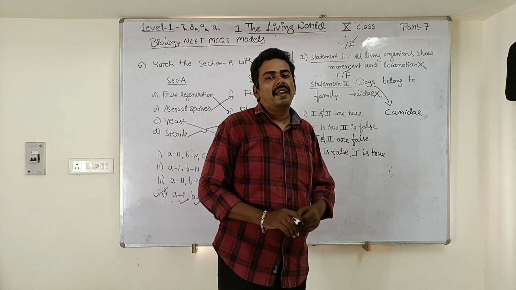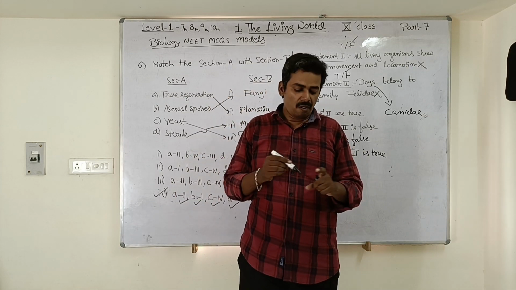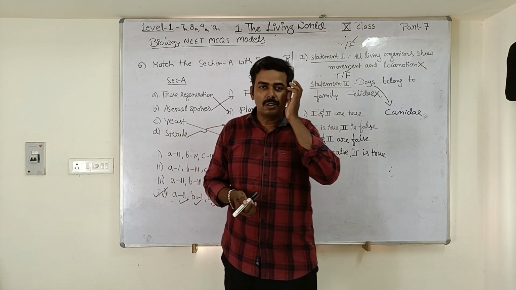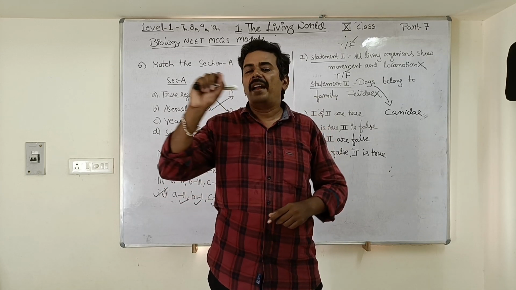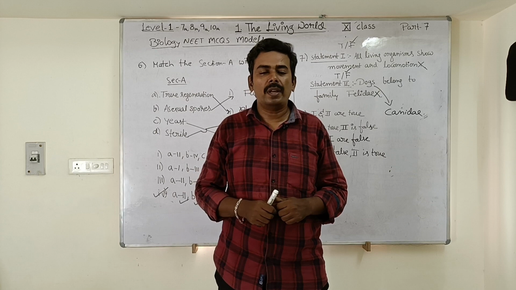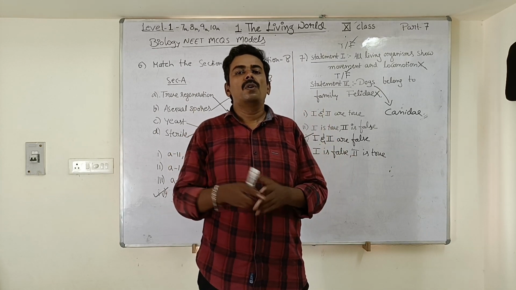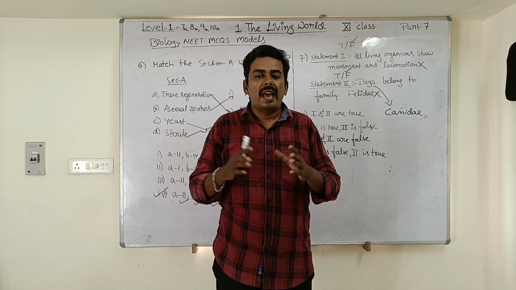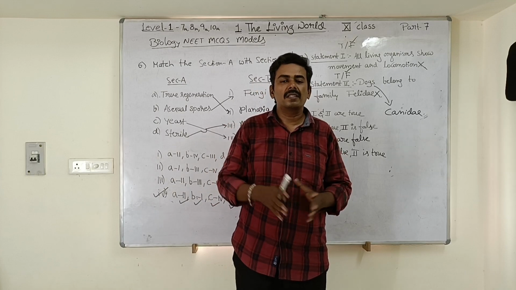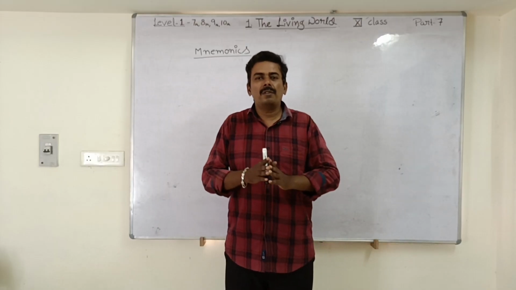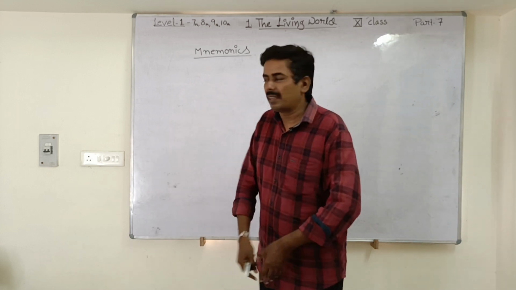Understood, students? Next, the other model which you can get in the NEET examination is the diagram type of MCQ. In a diagram based question they will give a diagram and you have to identify the correct labeling. There is no diagram in the chapter The Living World, so obviously we will not get any diagram based questions from this chapter. Now I am going to give some mnemonics to remember some important concepts from the Living World chapter.